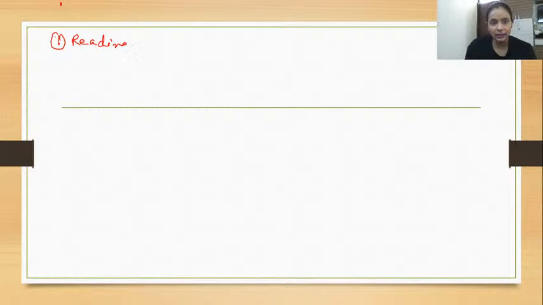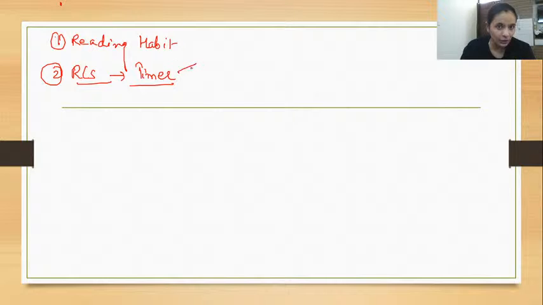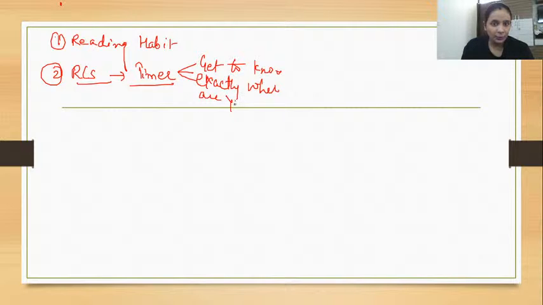Now the second thing I tell you: whenever you are reading or solving RCs, always use the timer. Reason: you get to know exactly where you are, and please check your accuracy within that time.